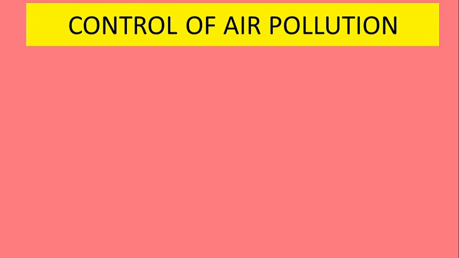We can control air pollution to a certain extent by following these measures. First, we need to do environment impact assessment. Environment impact assessment is the method by which we analyze impact of a possible project like industry, mining, etc. on environment. So before any project is given approval, they all are screened on the grounds of environment. And if government feels that there will be high amount of pollution or high amount of negative impact on environment because of a project, then they simply reject such projects. So EIA should be done accurately and they should be implemented correctly at all levels.